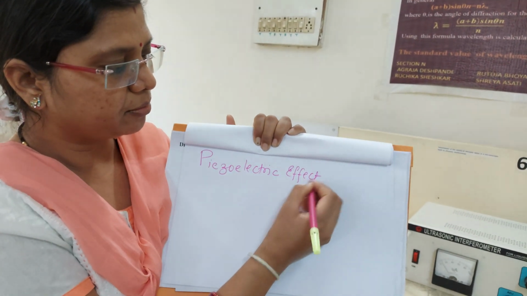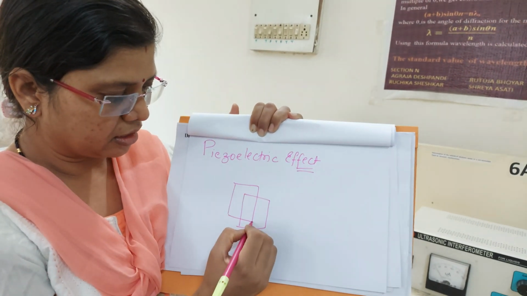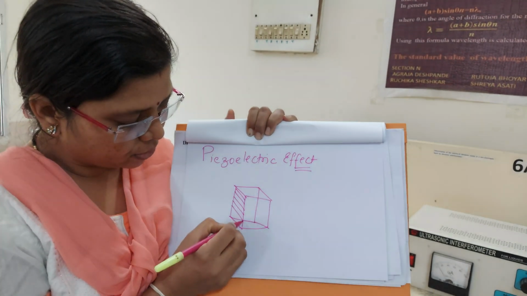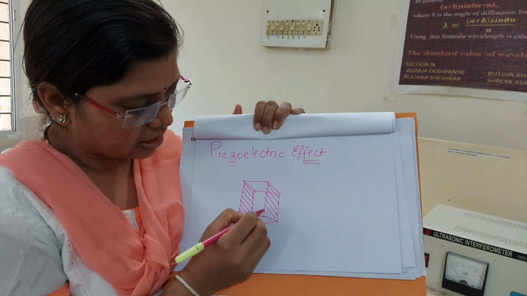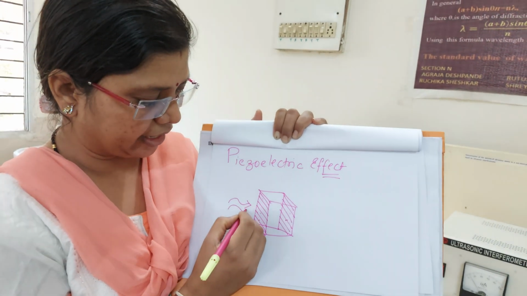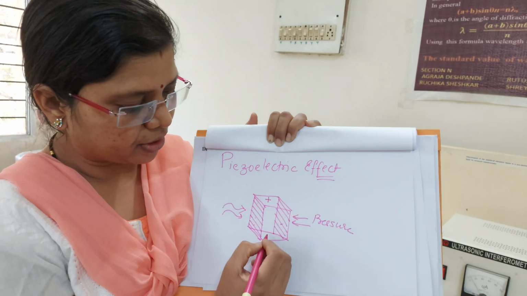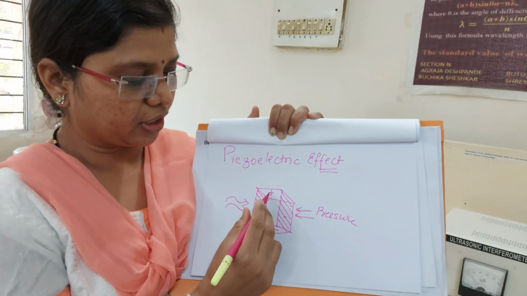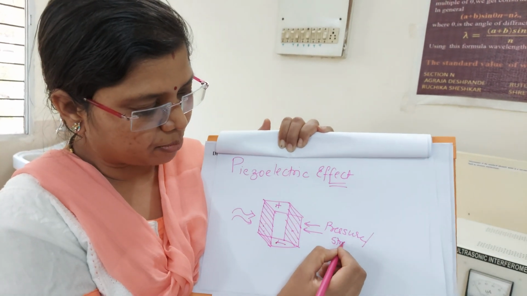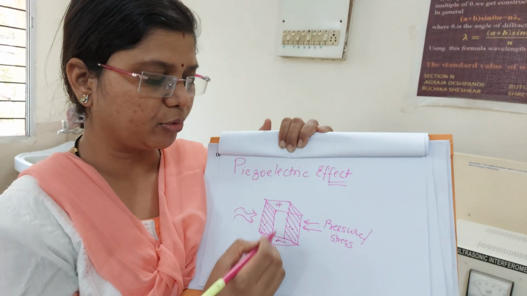So what does this piezoelectric effect mean? It simply says that if you have an asymmetric crystal, then to one pair of opposite faces of the crystal, if pressure is applied, I am applying the pressure here, then charges are produced on the other pair of opposite faces of the crystal.